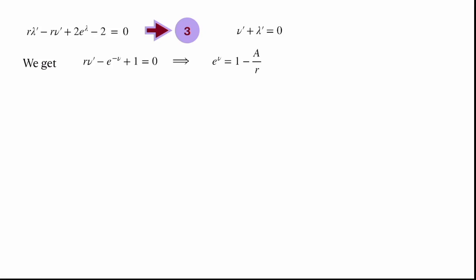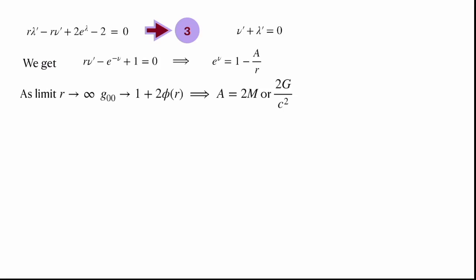e to the power nu is equal to 1 minus a by r, where a is a constant. That constant needs to be determined based on the boundary condition, and the boundary conditions we have are two things. One is r going to infinity, where g mu nu should become flat, or become a Minkowskian metric. That condition is automatically satisfied.